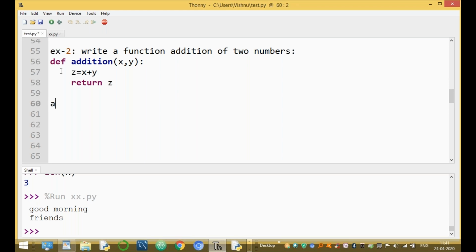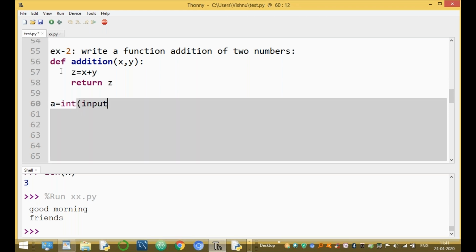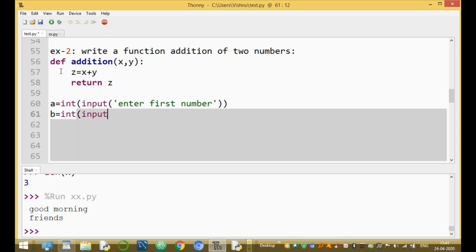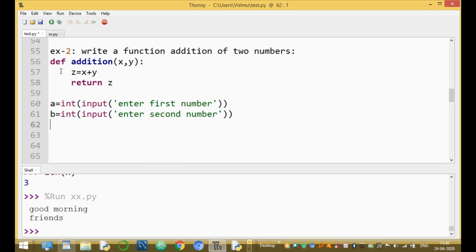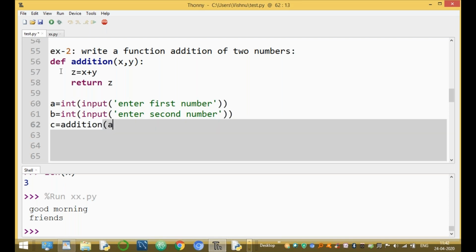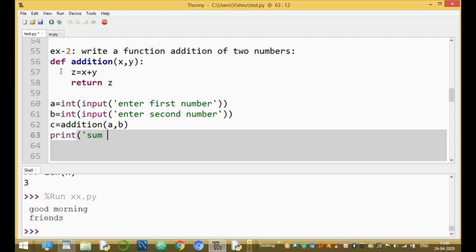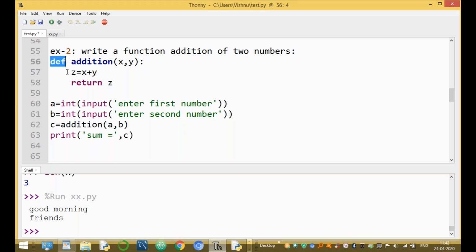Now it is a function. And here a equals int of input of enter first number, and b equals int of input of enter second number. Here we call the addition function: c equals addition of a comma b, and then print sum equals c, printing the value of the sum.